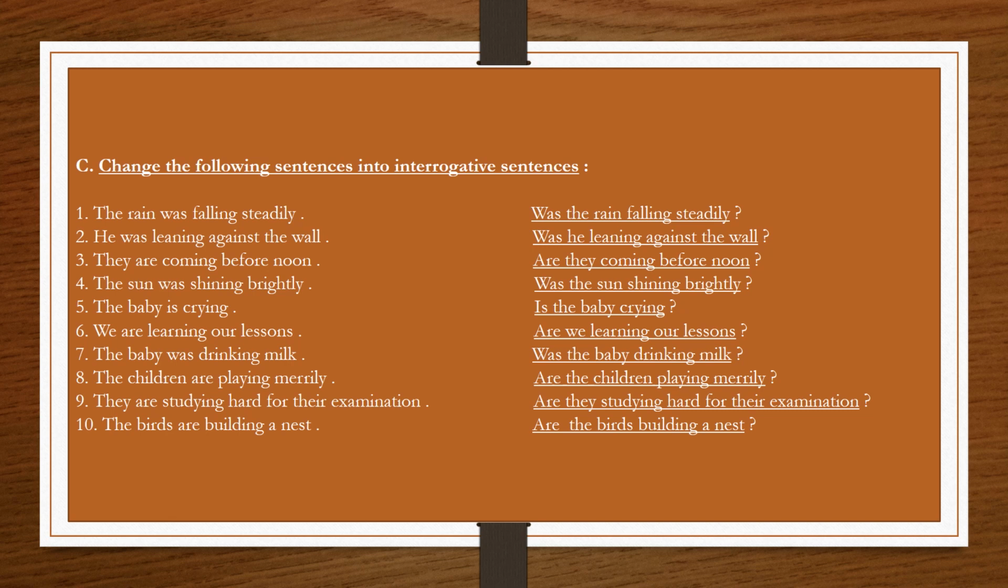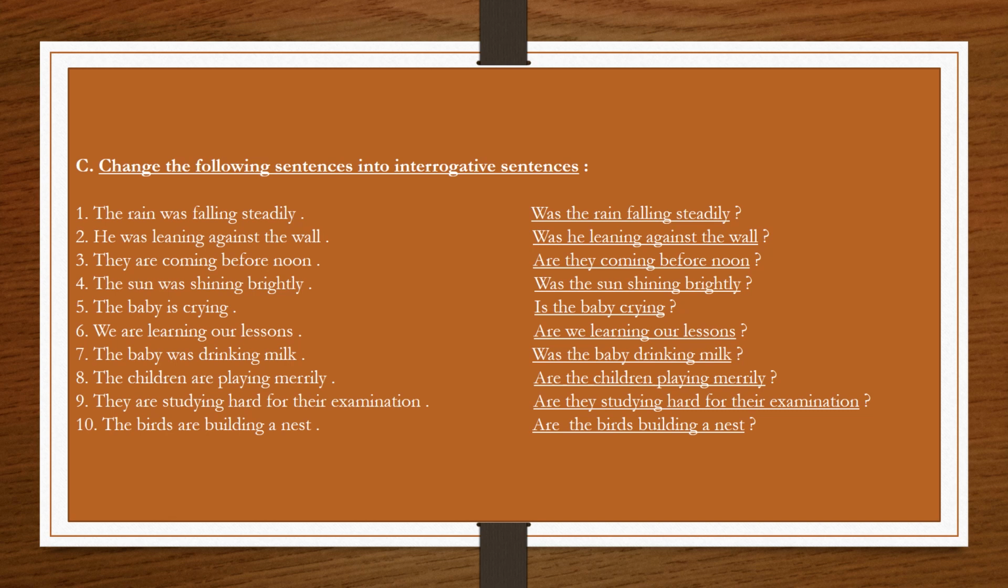We are learning our lessons. Are learning are the verbs here. So we will use are before the subject we. And the question is, are we learning our lessons? Question mark. Seventh, the baby was drinking milk. Was drinking are the verbs here, and we will use was before the subject the baby. And the question is, was the baby drinking milk?